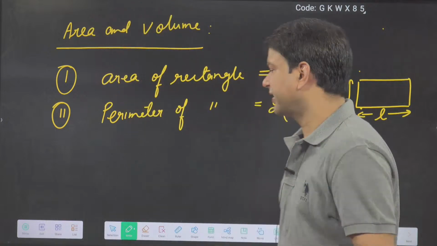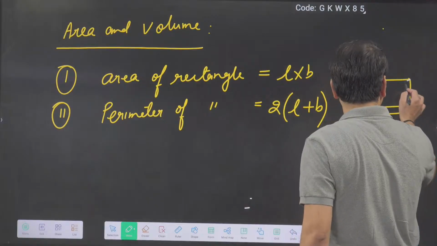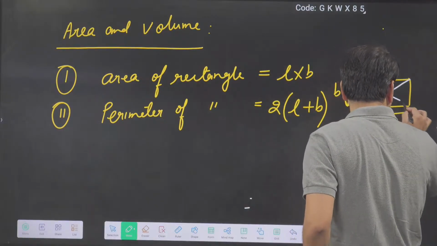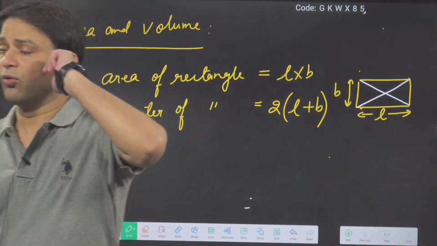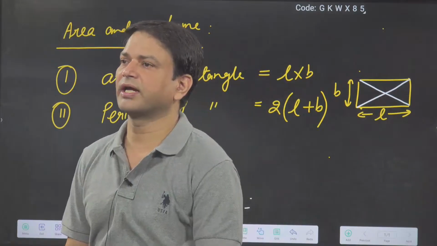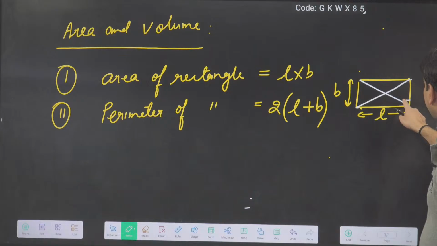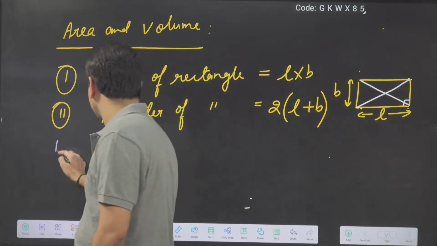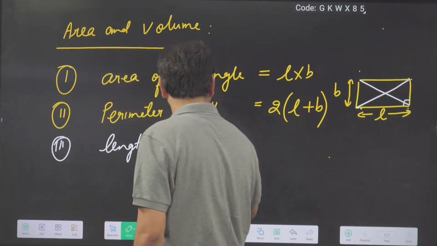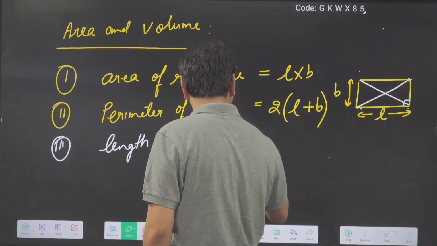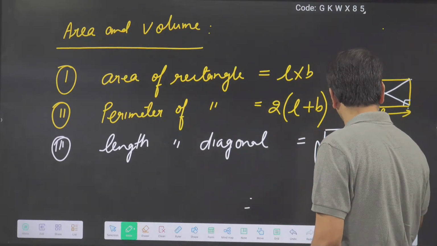This everybody got. Intersection point of the diagonal. Everybody knows what a diagonal is, joining these two; these two are the diagonals of the rectangle. What is the length of the diagonal of the rectangle? This is L, this is B, and we can apply the Pythagoras theorem. So the length of the diagonal is equal to under root of L square plus B square.